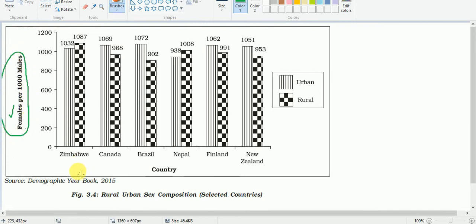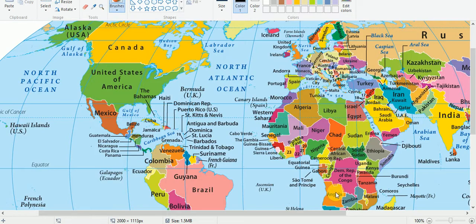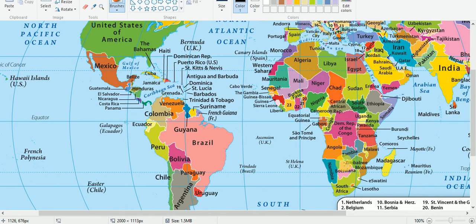So Zimbabwe, for example, this is an African country. You may look at it on the map of the world. So here we have Zimbabwe, in the southern part of the African continent.